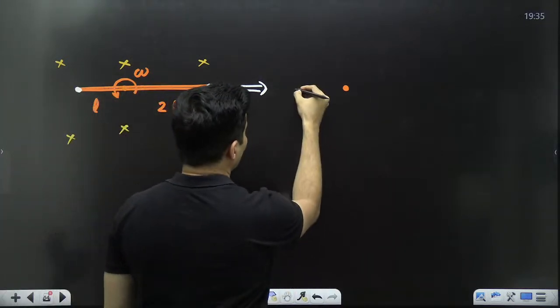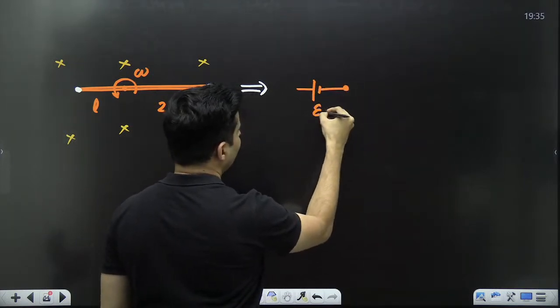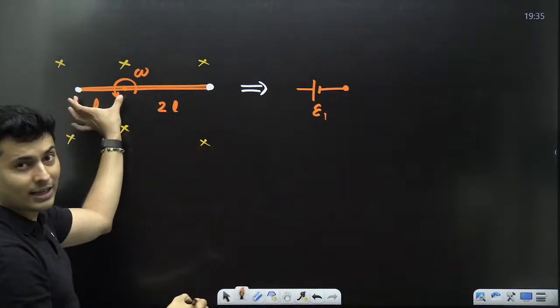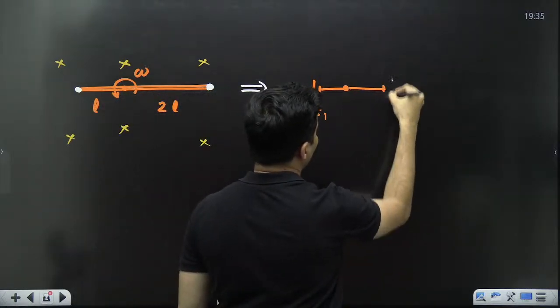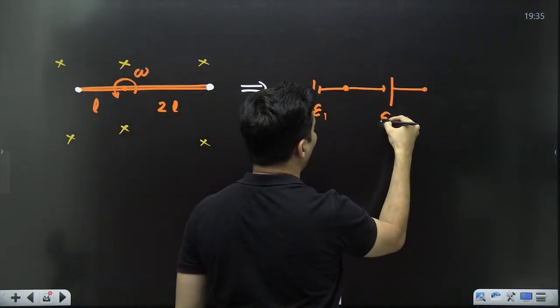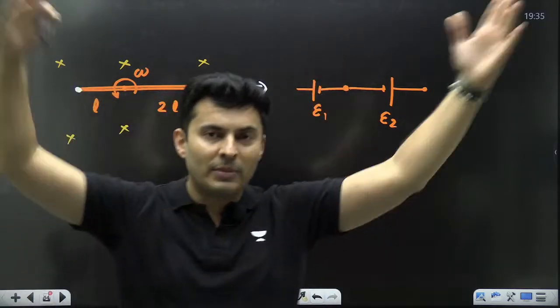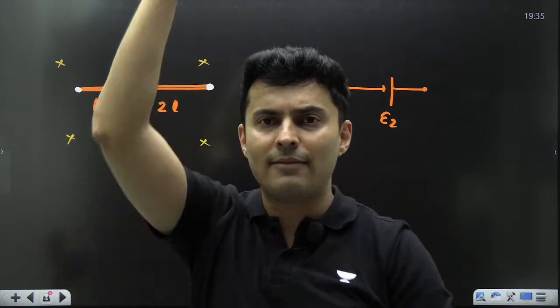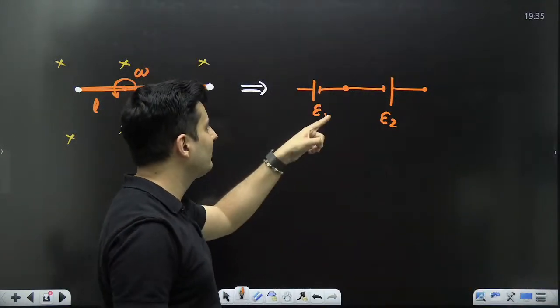This rod will have one EMF like this, I can call it E1. This rod of length 2L will have another EMF like this. Obviously it will be opposite. If it goes from in to out, it will go from in to out everywhere. So these are the 2 EMFs.